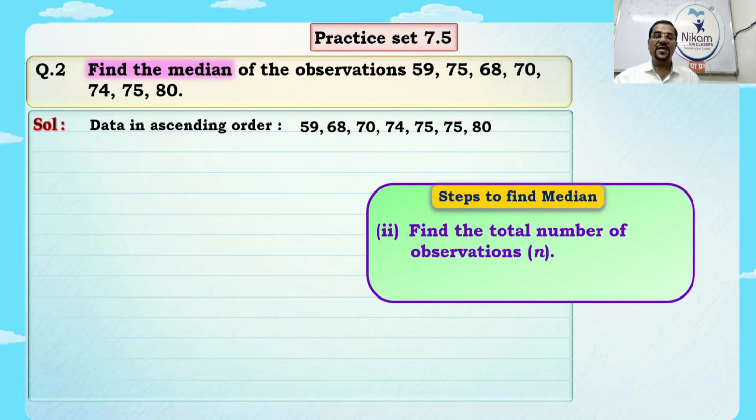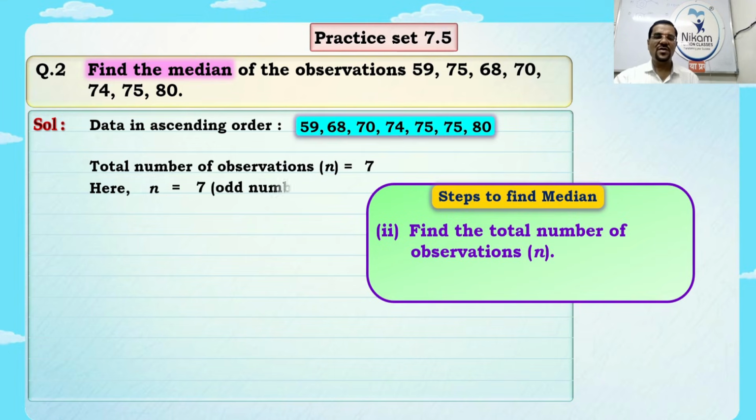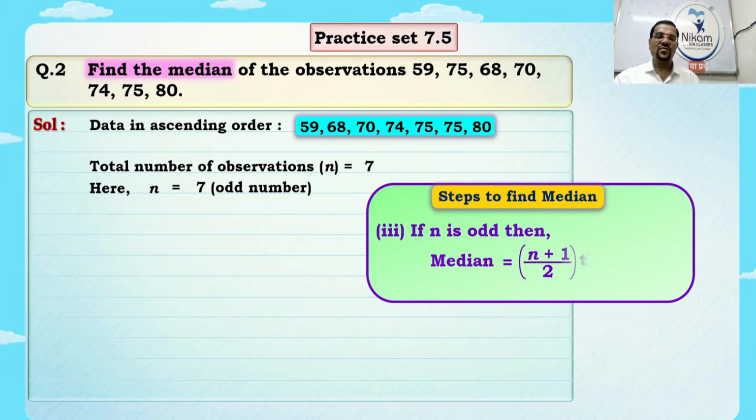Okay. So then how many numbers are there? Can you count it? So the total number of observations is what? 7. Now tell me, is 7 odd or even? Odd. Very good. 7 is an odd number. You are absolutely right. Now the third step is what?